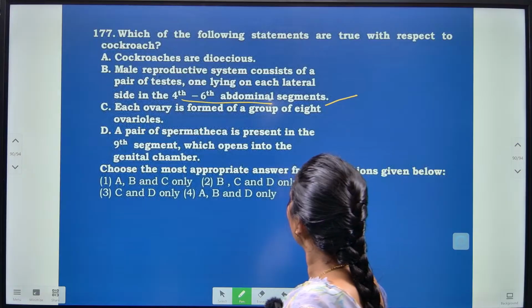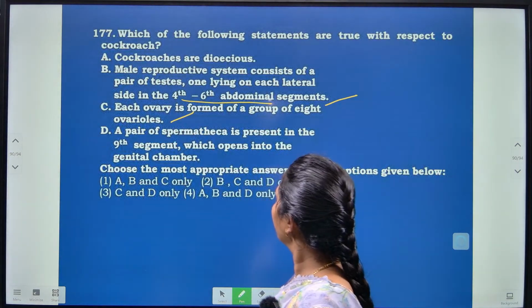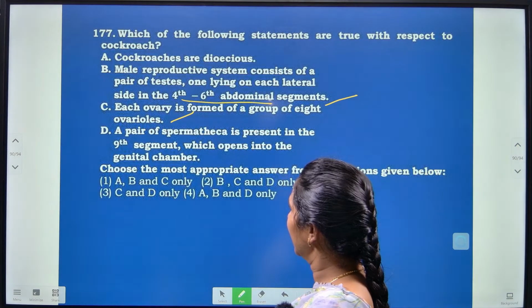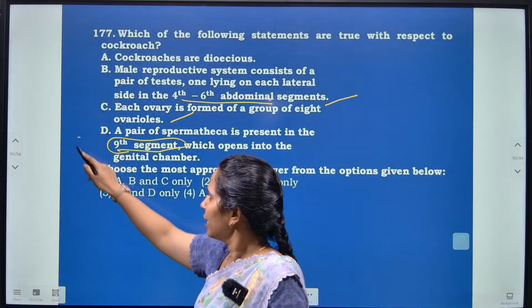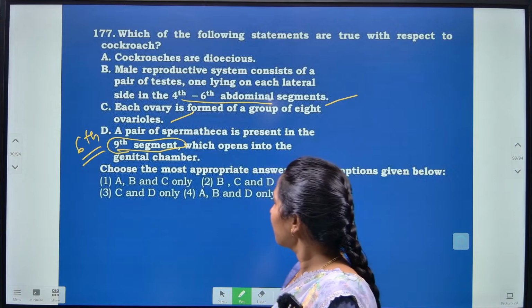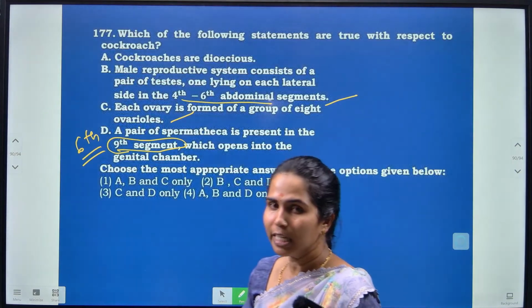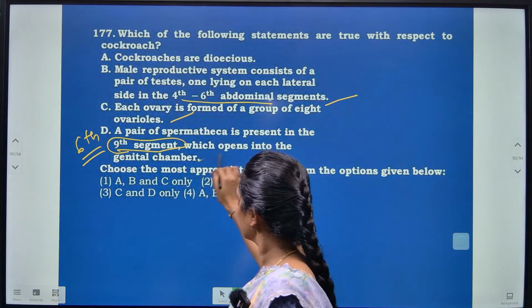Each ovary is formed of a group of 8 ovaricles. A pair of spermatheca is present in the 9th segment. Is it the 9th segment or the 6th segment? It should be the 6th segment. The spermatheca are present in the 6th segment of the abdomen, which opens into the genital chamber.